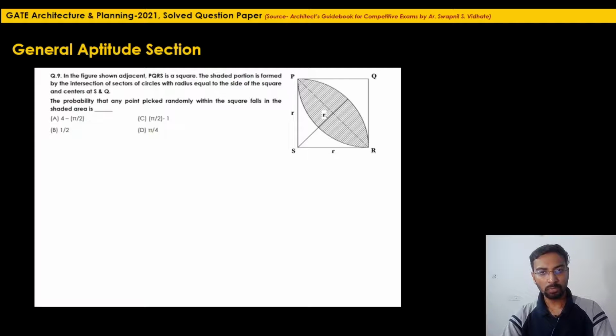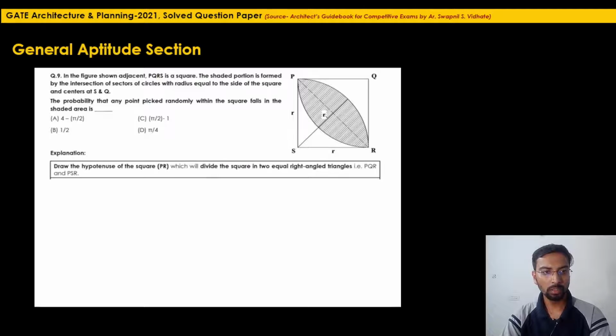We have to just find out the total area, what is the area of this square, and what is the area of this shaded region. That's it. Just divide the two by each other. That will be the probability. So let's solve this example.